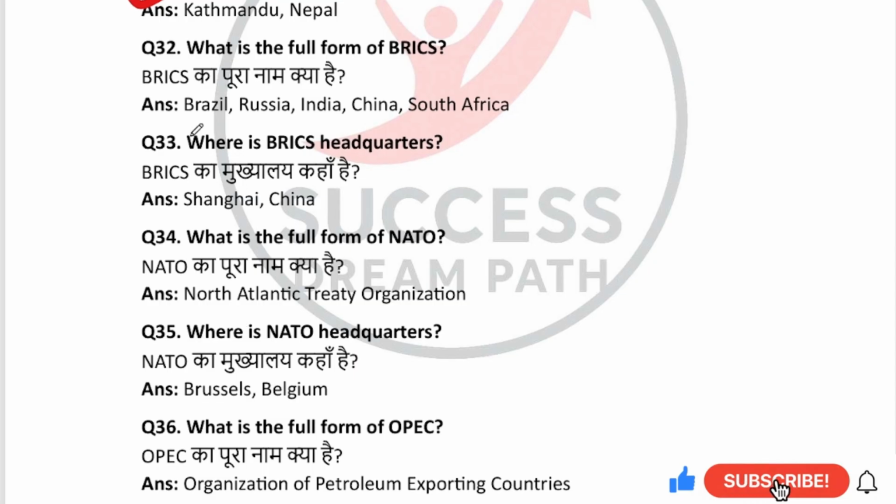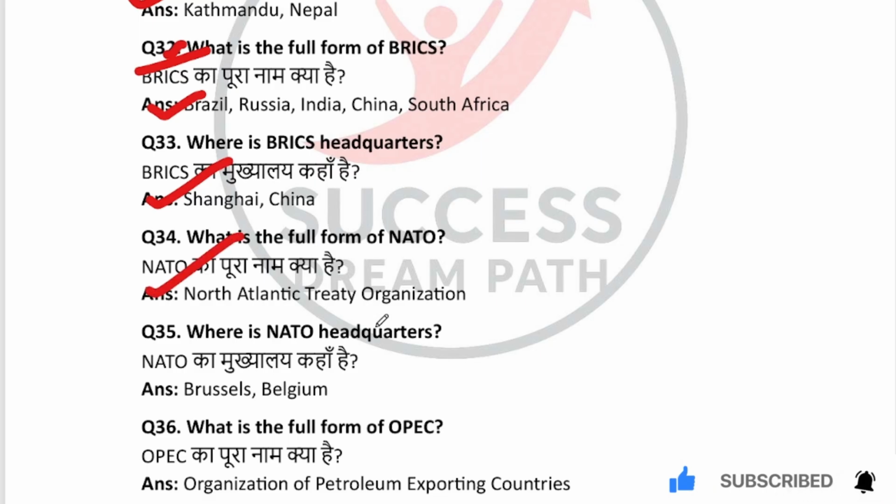What is the full form of BRICS? Brazil, Russia, India, China, South Africa. ये इंपॉर्टेंट है, मार्क कर लीजिए, याद भी कर लीजिए। Where is BRICS headquarters? Shanghai, China. What is the full form of NATO? North Atlantic Treaty Organization. Where is NATO headquarters? Brussels, Belgium.